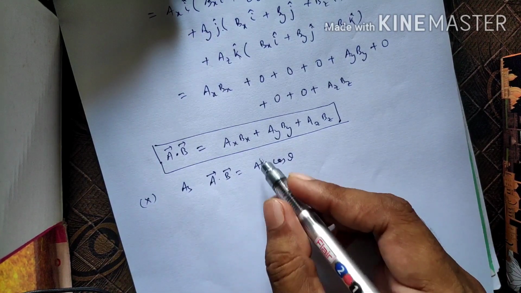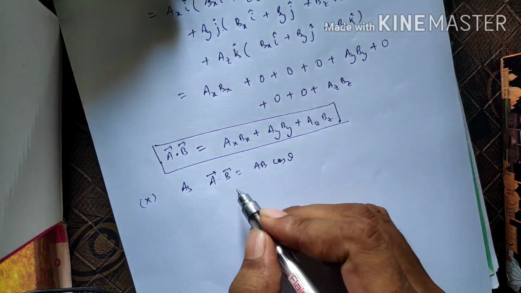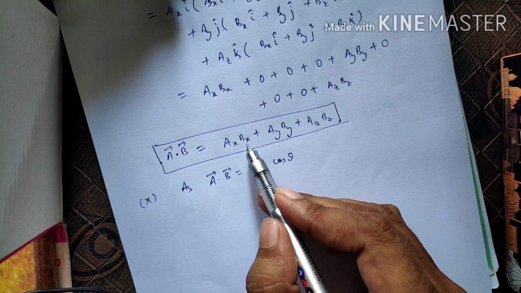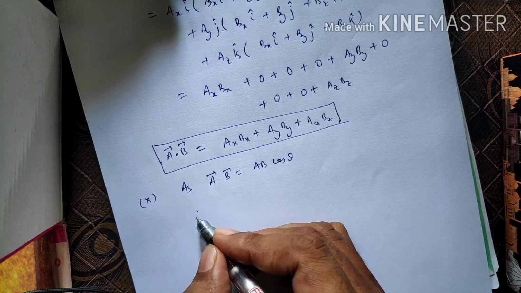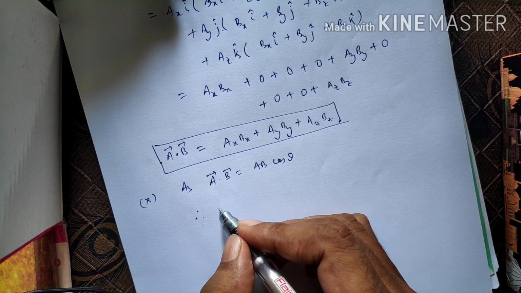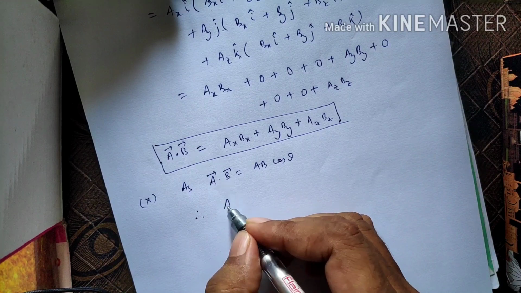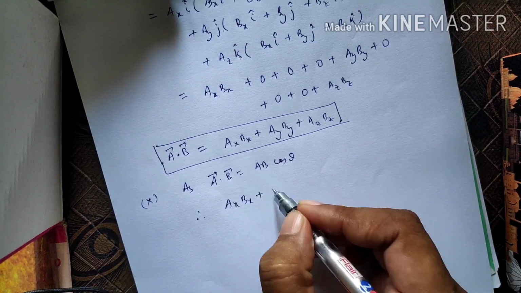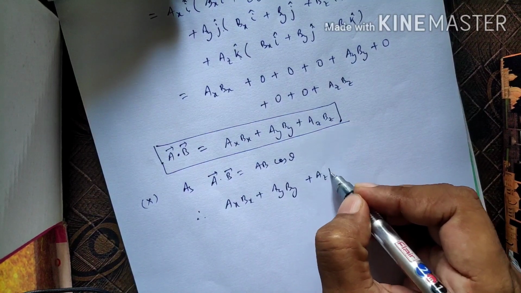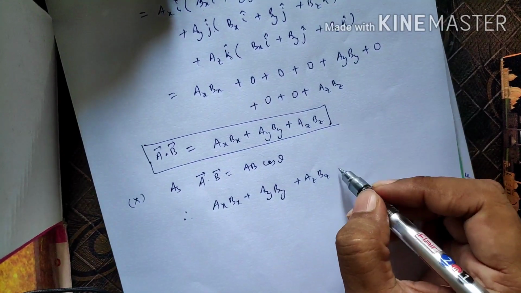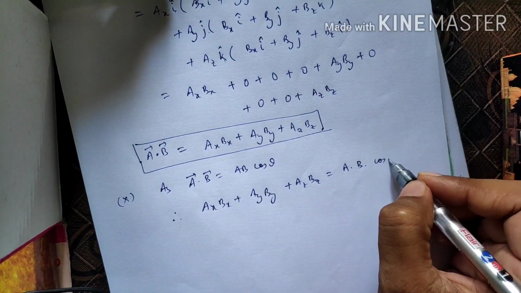Because we have two equations that are equal, we can write ax bx plus ay by plus az bz equal to a into b into cos theta.